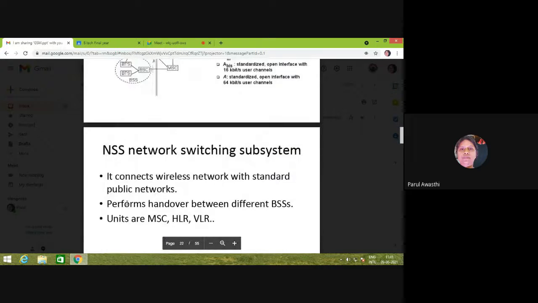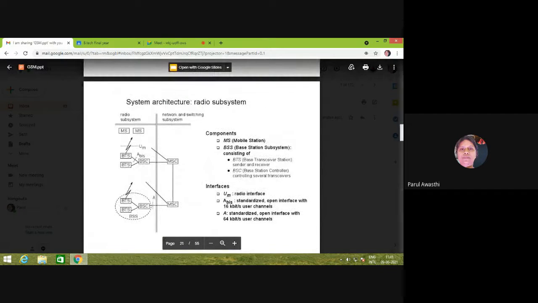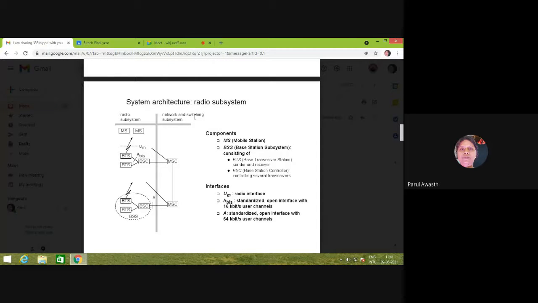So basically, I am going to summarize it here. In GSM architecture, the first subsystem is the radio subsystem: mobile station, BTS and BSC. Mobile station and BTS are connected via the U interface, BTS and BSC via the ABIS interface, and BSC and MSC via the A interface.